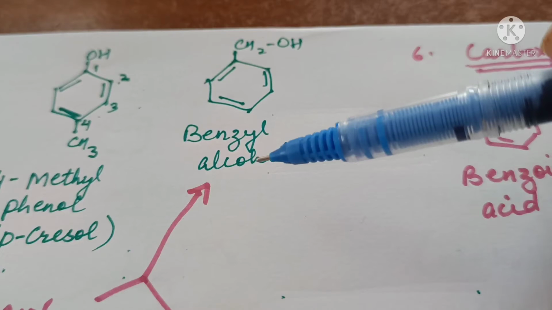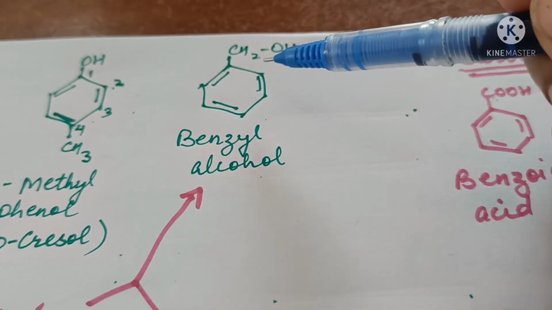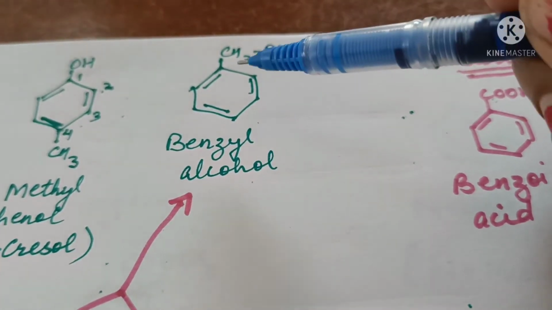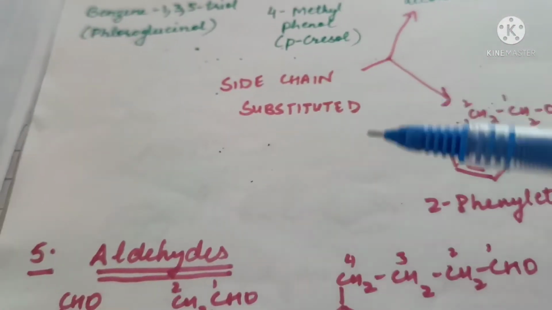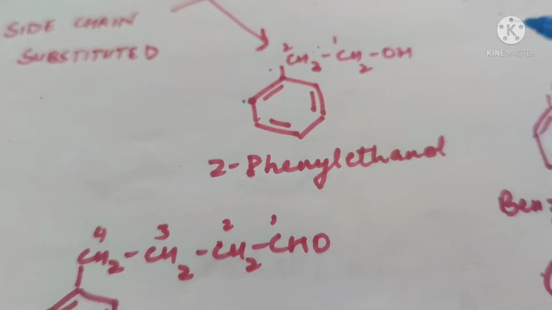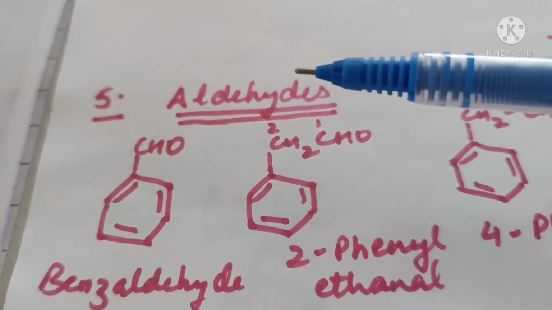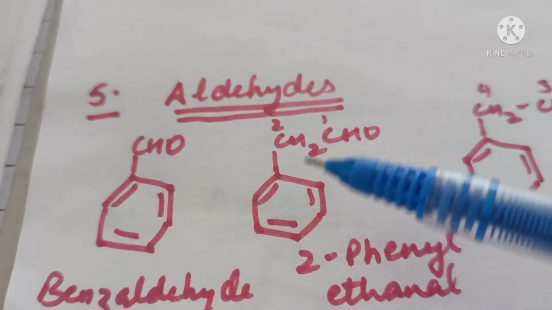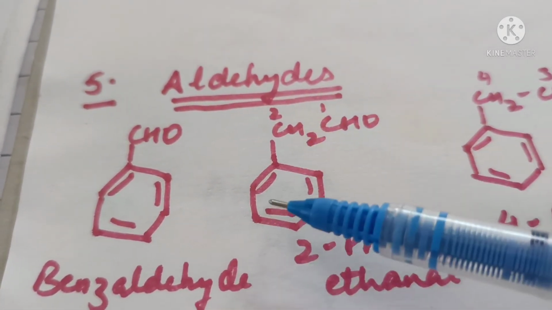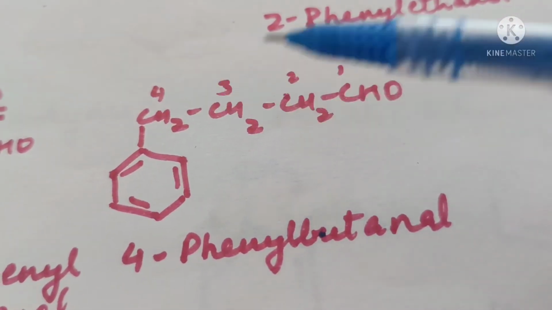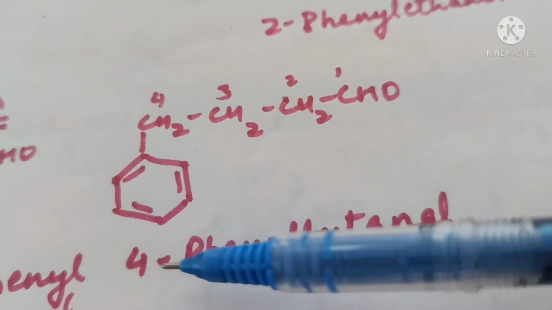Side chain substituted compound, it will be called benzyl alcohol in common system or 1-phenyl methanol. This compound will be called 2-phenyl ethanol. Next group is aldehyde. So this one is called benzaldehyde. This is called 2-phenyl ethanol in IUPAC system. This compound is 4-phenyl butanol.